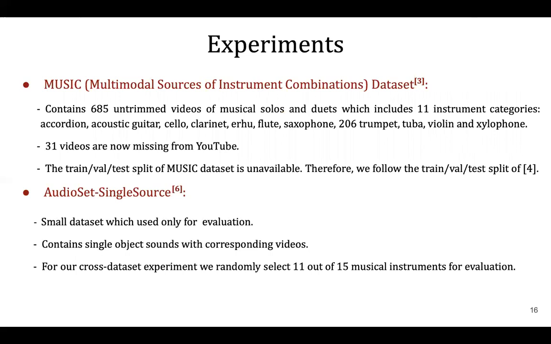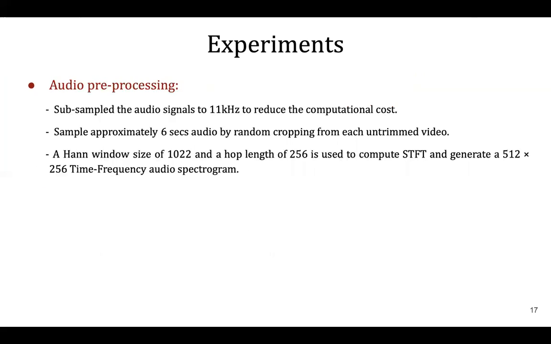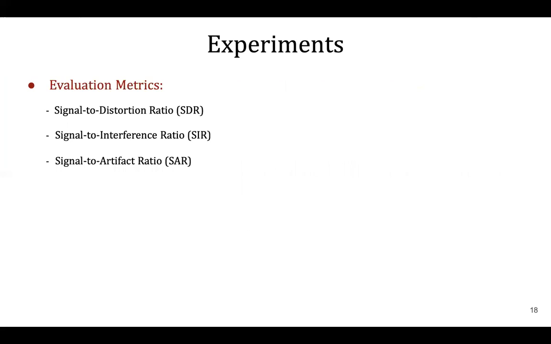We conduct experiments on two datasets, MUSIC and AudioSet single source dataset. MUSIC dataset contains 685 untrimmed videos of musical solos and duets. On the other hand, AudioSet single source is a small dataset which we only use for evaluation. Consistent with prior work, to reduce the computational cost, we subsampled the audio signals to 11 kHz and compute short-time Fourier transform to generate time-frequency audio spectrograms. To measure performance, we use three widely used metrics for sound separation: signal-to-distortion ratio, signal-to-interference ratio, and signal-to-artifact ratio.